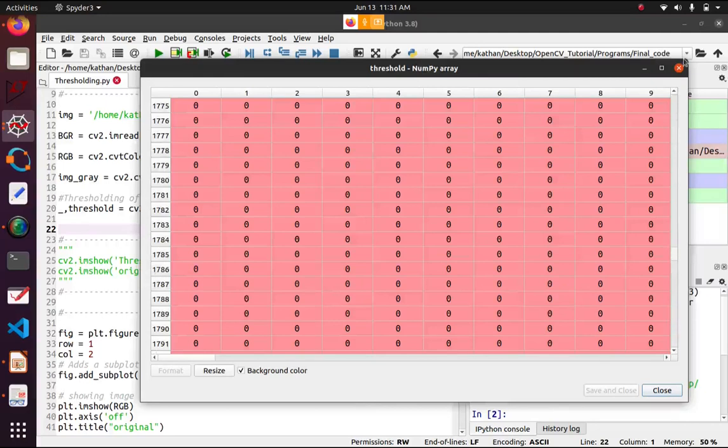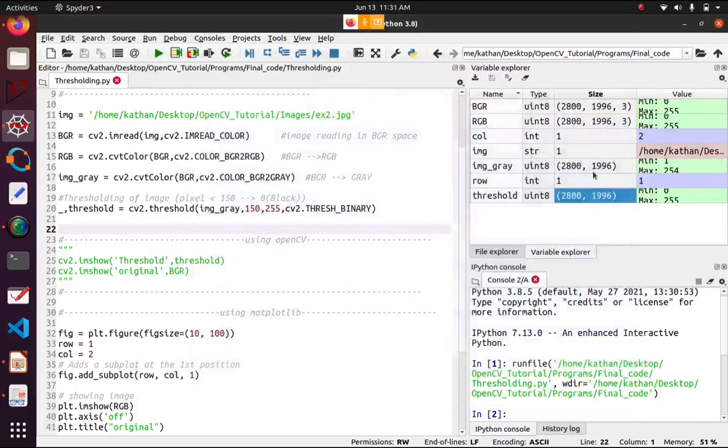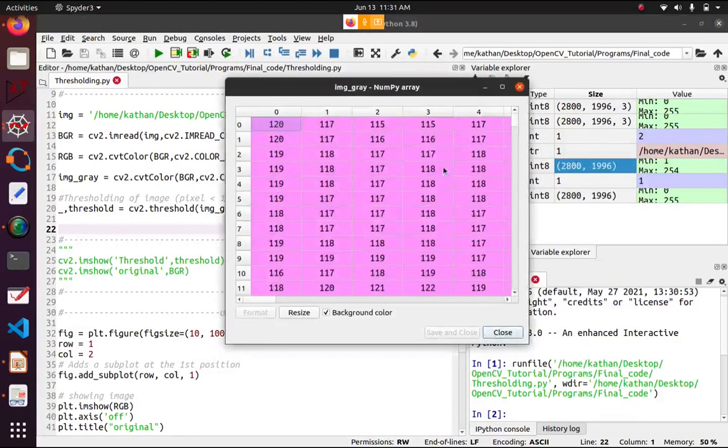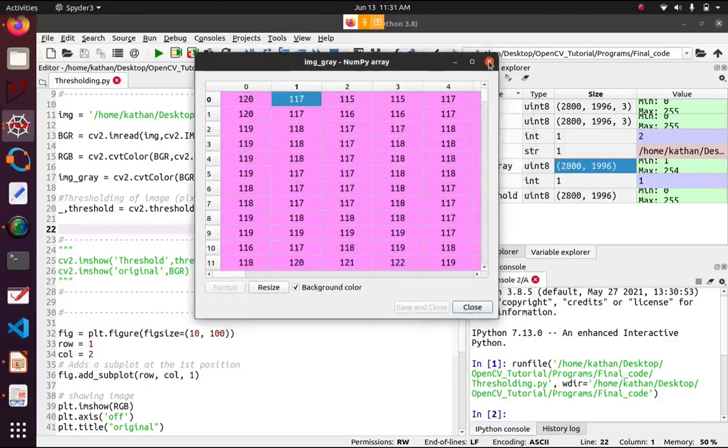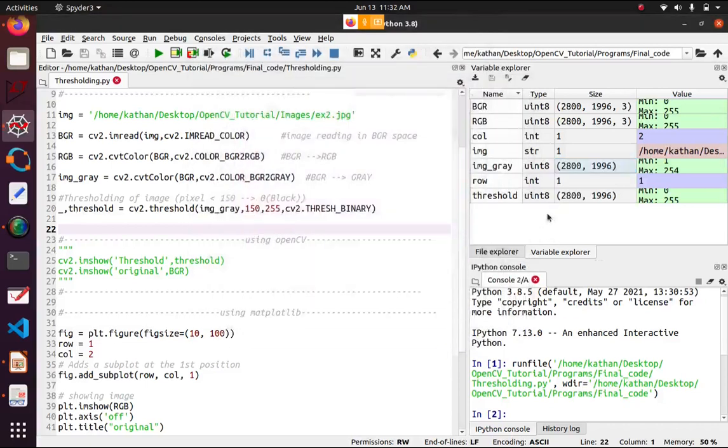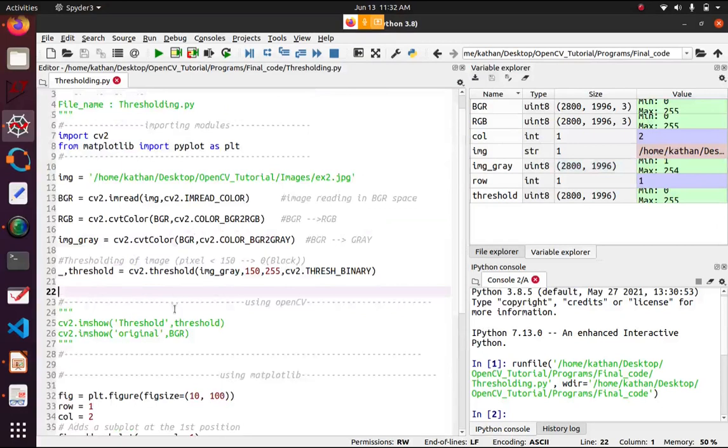Okay, in grayscale we have different values between 0 and 255, like 120, 171. We don't want every value in this whole image, we just want 0 or 1. So these help us find different features available in the image.